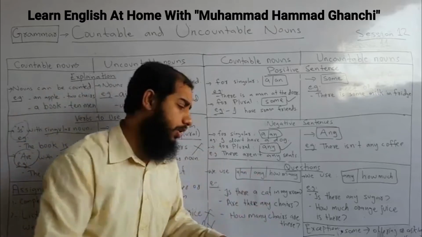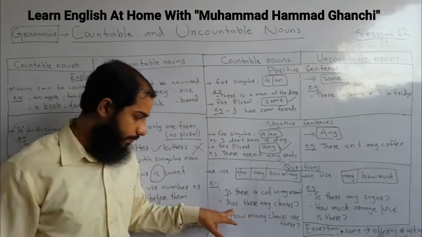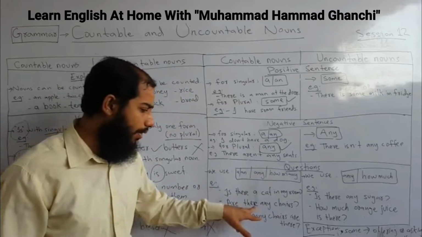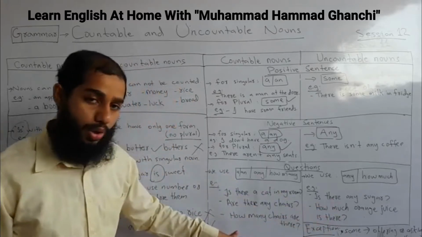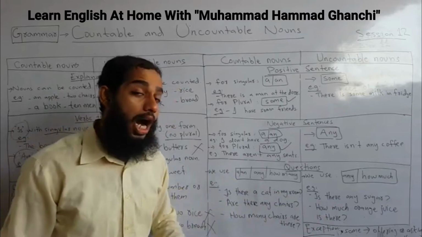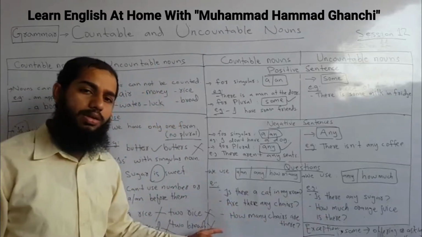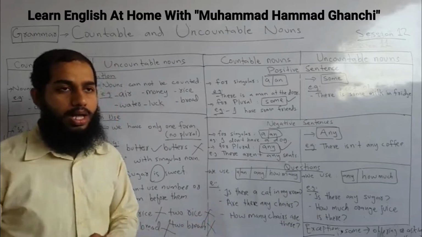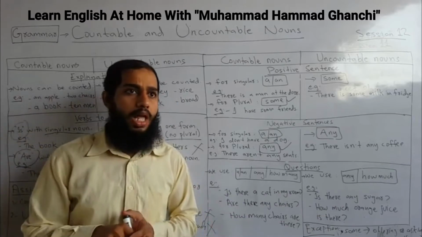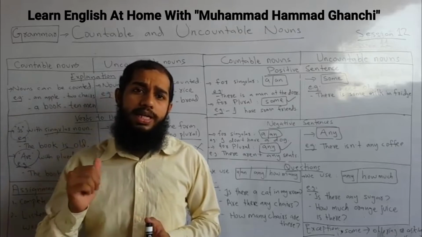When we talk about plural, we use any. With be verbs it is: are there any chairs? Or with the question word how many, we can say how many chairs are there. You can use either of the sentences, whether this or this. Fine. I can say how many people are sitting in my room?